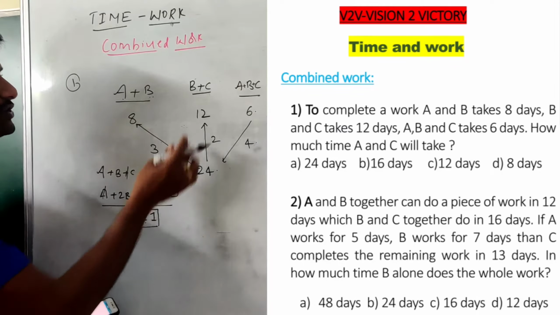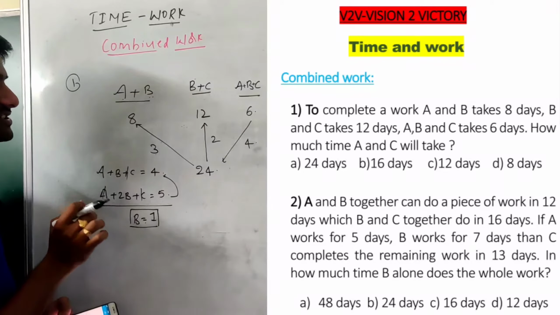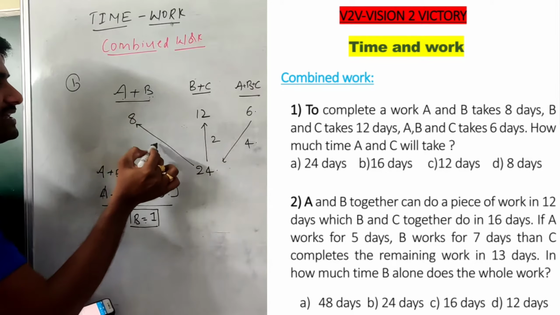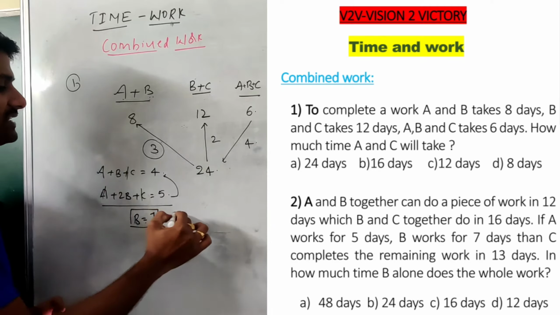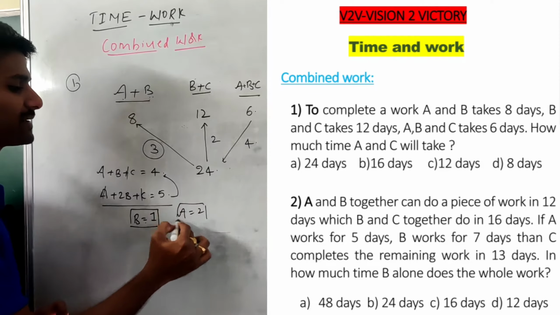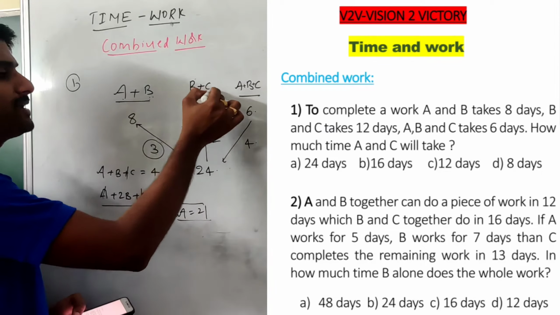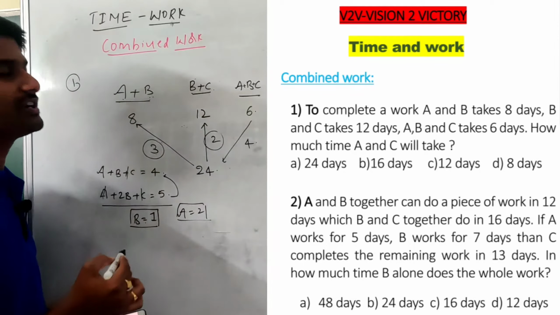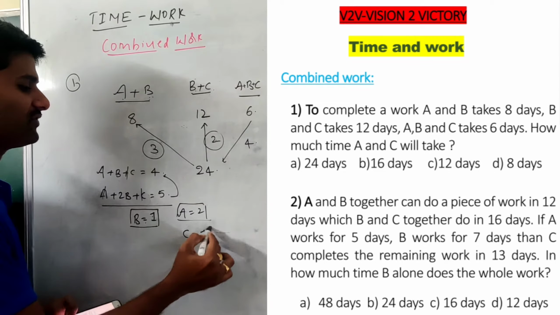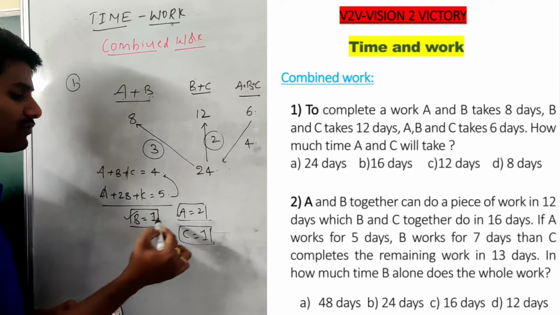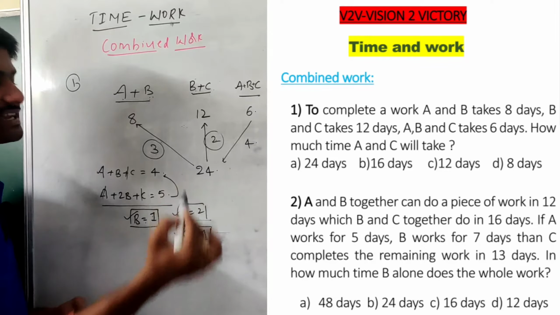Comparing with A plus B, which is 3 units per day, out of 3, B does 1 unit, so A does 2 units per day. In the same way, B plus C is 2 units per day, so out of 2, B does 1 unit and C does 1 unit. So B does 1 unit, A does 2 units, C does 1 unit.